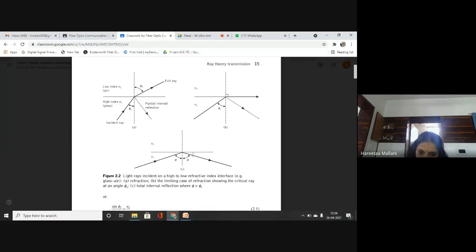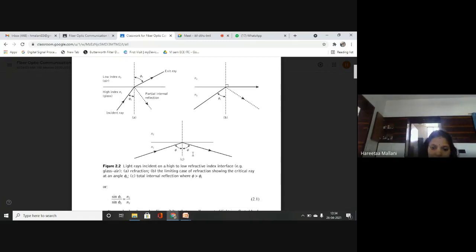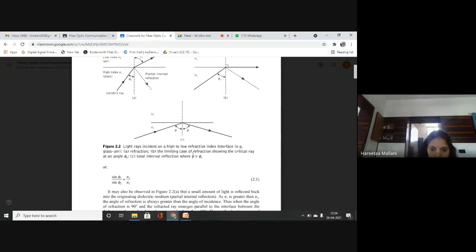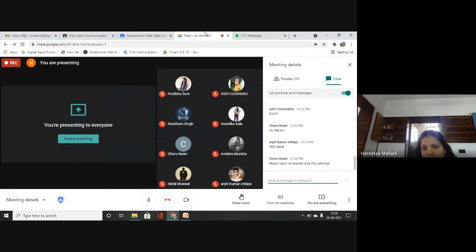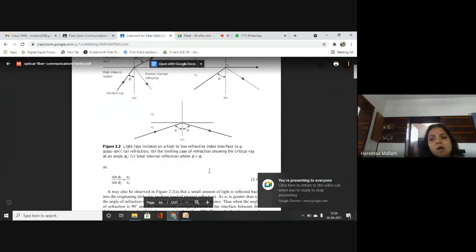So this concept I have to use throughout my fiber optic communication, because my light ray is propagating, and how it propagates, what are its basic derivations which we are using. Okay, so mark this equation as equation number 2. Sin phi 1 upon sin phi 2 is equal to n2 upon n1. Is it clear? Okay.